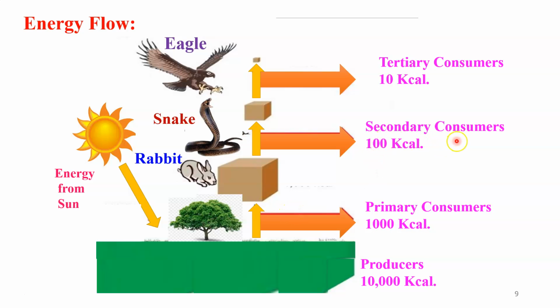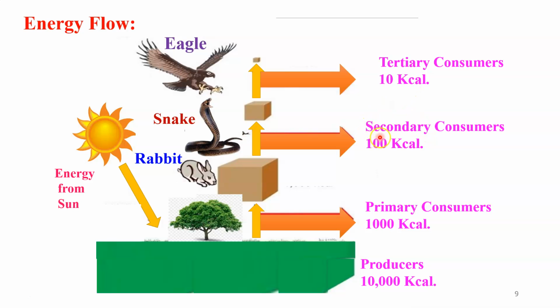When the secondary consumer eats the primary consumer, out of these 1000 kilocalories, only 100 kilocalories of energy will be transferred from the primary consumer toward the secondary consumer. That is the snake. In this diagram, we have the primary consumer rabbit and the secondary consumer snake. Again, the same thing will happen when the energy is transferred from the secondary consumer toward the tertiary consumer. Here also only 10% energy will be transferred.